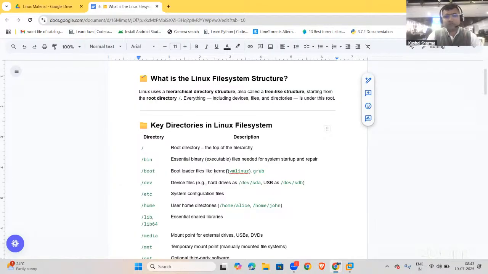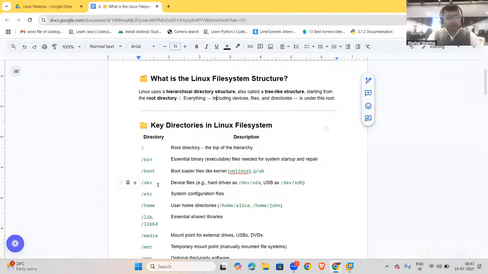Slash boot is there. It has bootloader files like the kernel, vmlinuz, and grub. Whenever the system is getting started, it requires some files, because without them the system cannot start. So those files are loaded from here. The kernel is something which gets started initially. Grub, like the bash shell we have, or cmd in Windows, also comes with a shell where you can operate the system even without an operating system. Those are the bootloader files which get loaded from this particular directory, slash boot.